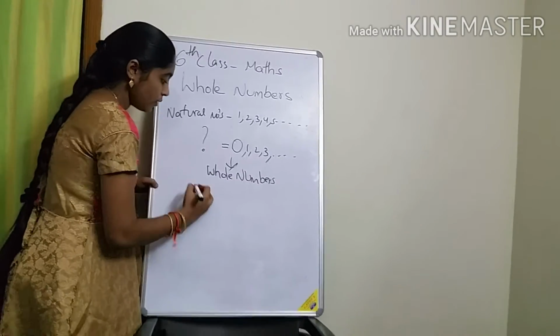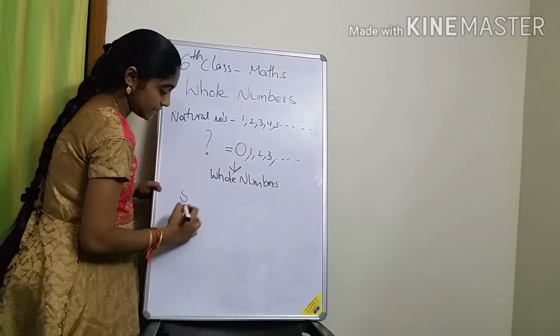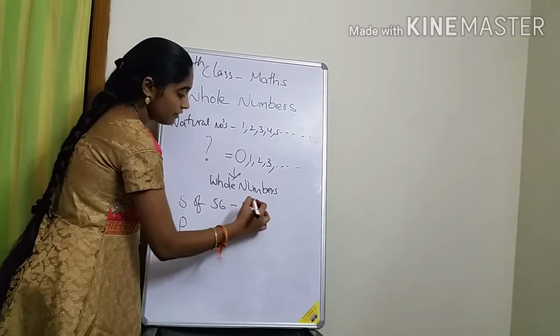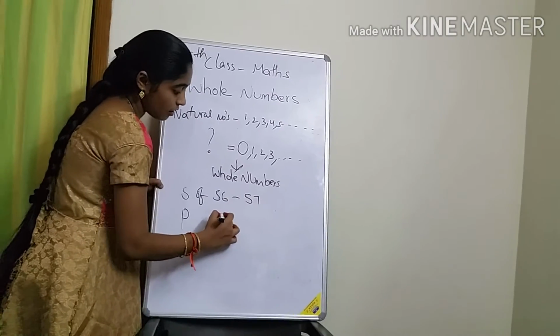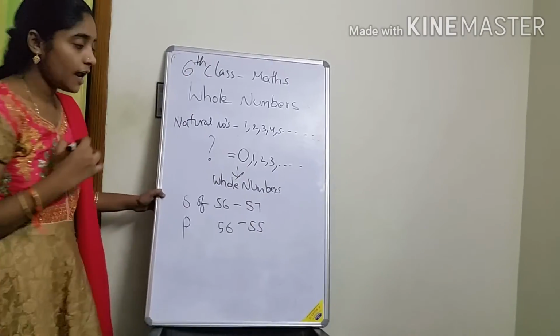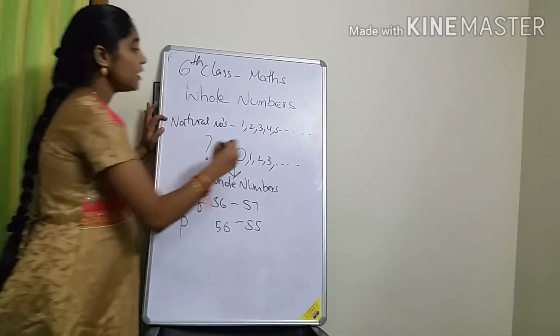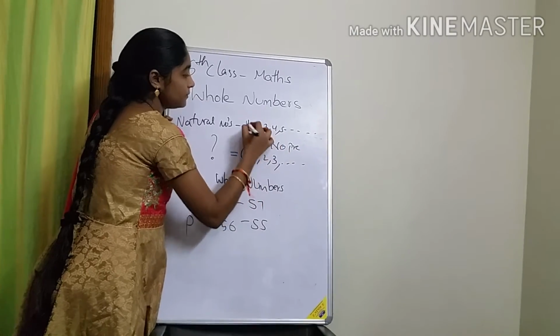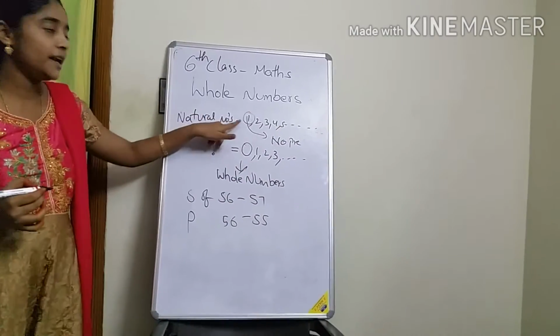Here also the successor and predecessor are there. The successor of 56 is 57. The predecessor of 56 is the number before, 55. In natural numbers I said there is no predecessor for 1.